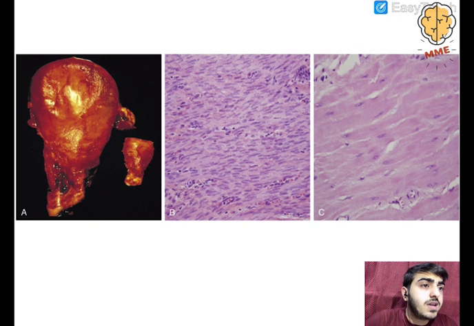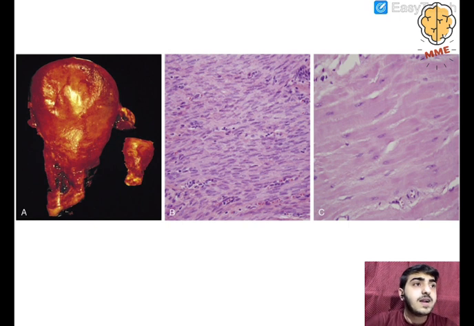In C, one thing you need to note is that both B and C are of the same magnification. Many of you may assume that C is an enlarged or magnified image of B. No, that's not the case. Here B and C are of the same magnification. In C we see some large, plump, hypertrophied nuclei and hypertrophied cells of the uterus compared to B. So this is a normal uterus histology section, and this is a pregnant uterus with hypertrophy.